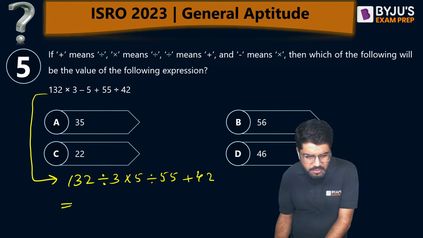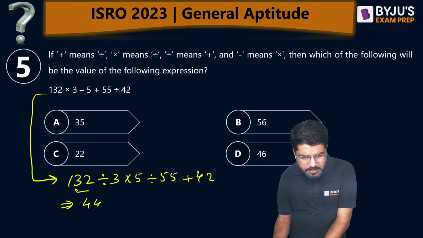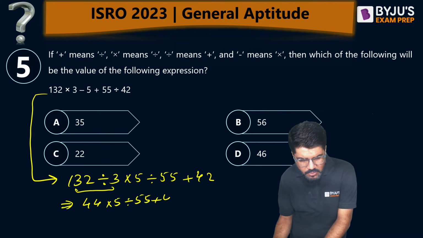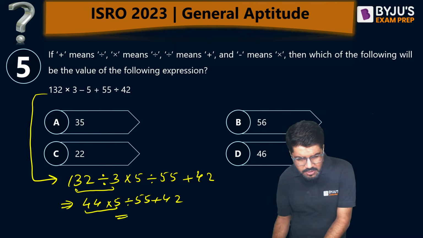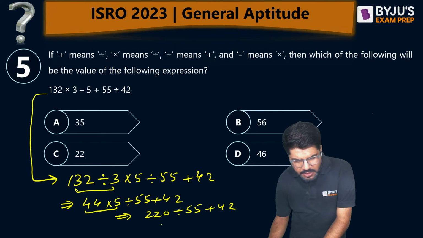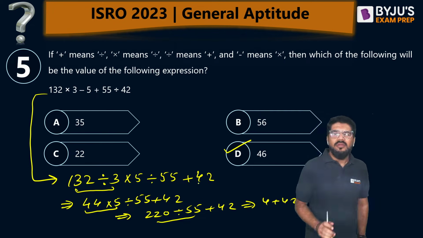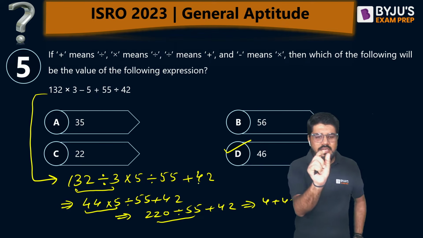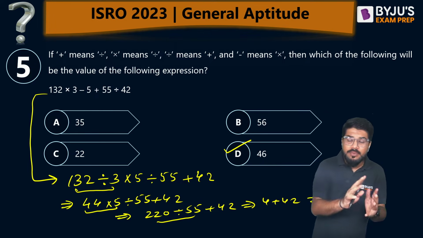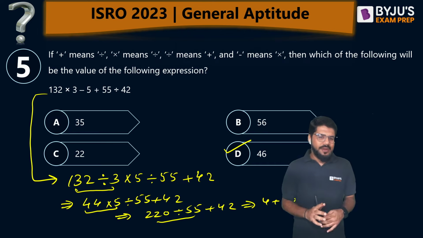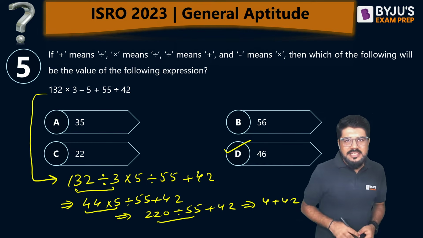As per precedence, we will either solve division or multiplication first. So let's solve from left first of all. 132 divide by 3 is going to be 44. Then I have into 5 divide by 55 plus 42. Plus will be solved at the last. Then 44 into 5, which is 220, divide by 55, plus of 42. 220 by 55 is clearly 4, and plus 42. Final answer is 46. Everybody knows this calculation, but only thing is, very clearly, concentration wise, logically you have to place the correct operator at the correct place as per the codes given to you. Combination of operator and coding here. So hope you have got this correct.